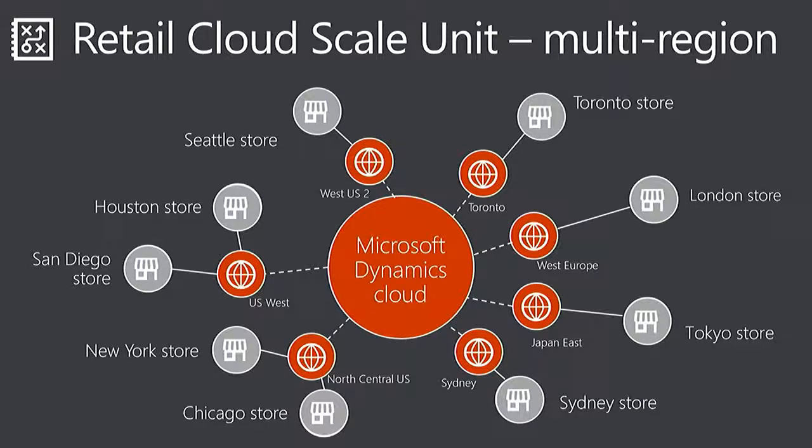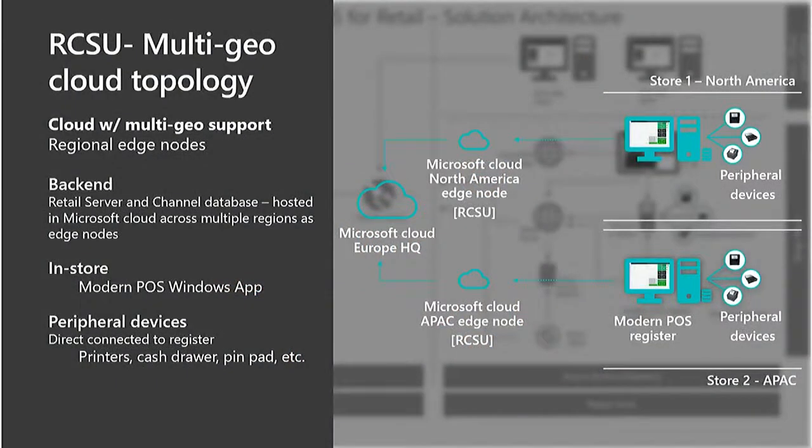So going back to what it looks like now, you have one central head office component deployed in any data center of your choosing, and then you get to deploy these edge nodes that can serve stores in corresponding locations. So your London store can connect to West Europe, whereas your San Diego and Houston stores can connect to West US.